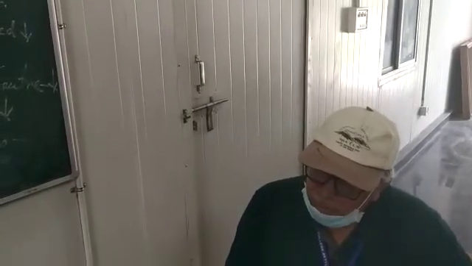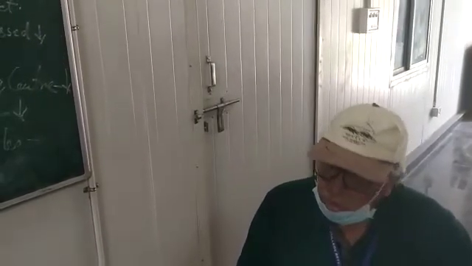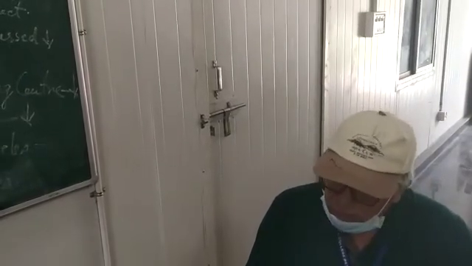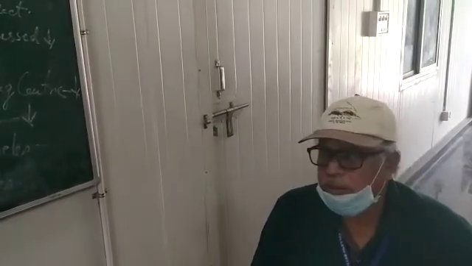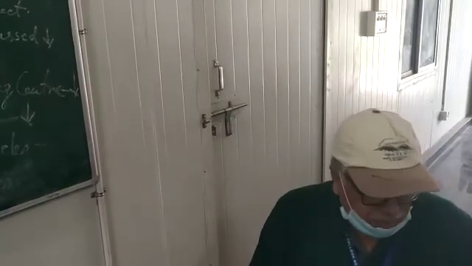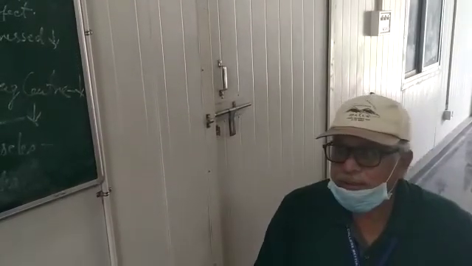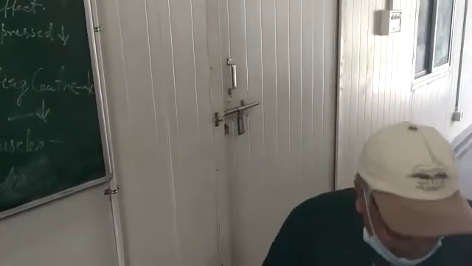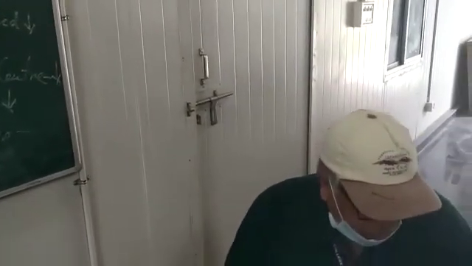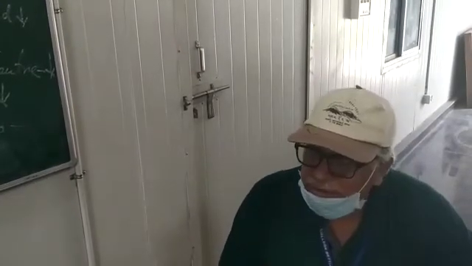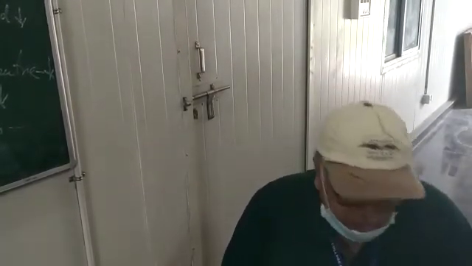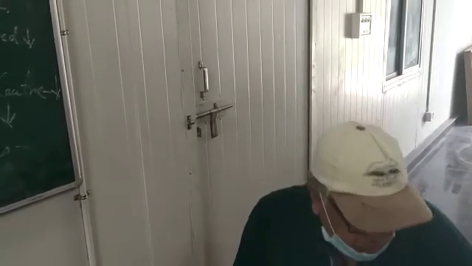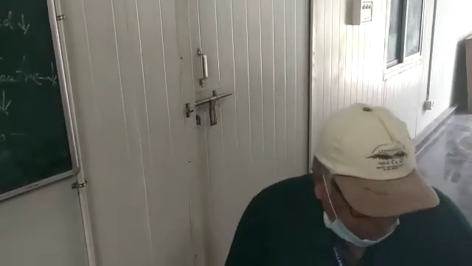Then another important point is contraindications. This is a drug for emergency, so you must know the contraindications of morphine. The contraindications are infants and elderly, that is the extremes of age. This drug should not be used. This is one condition where it should not be used.